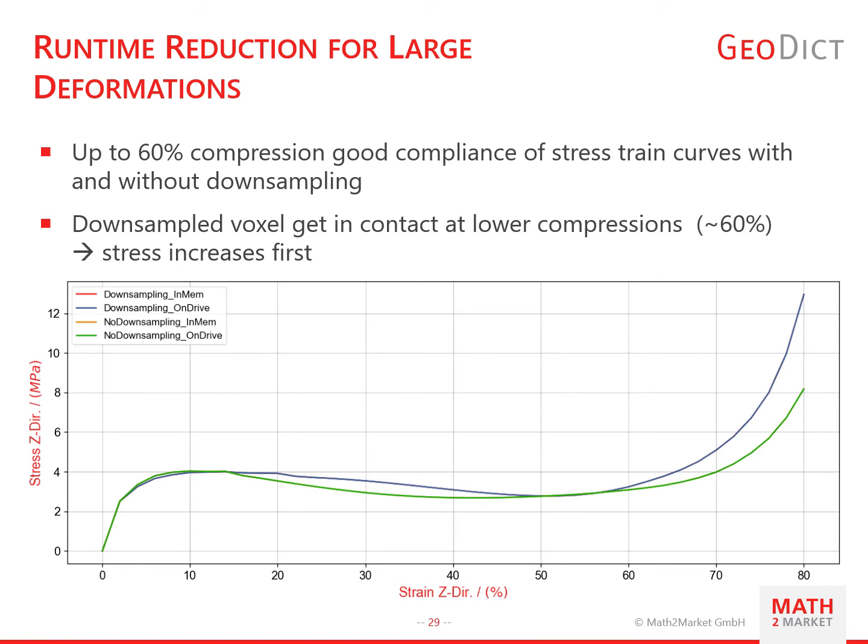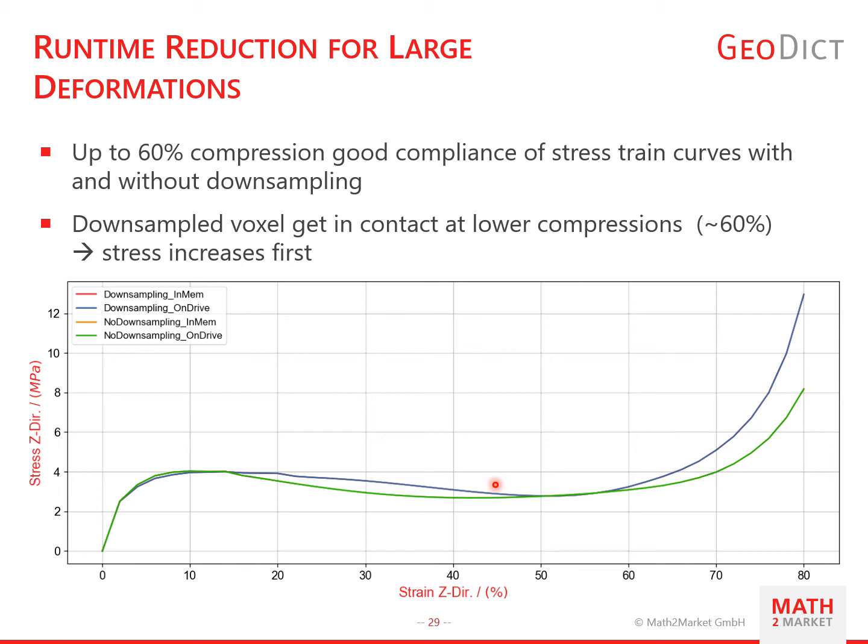When you use a method like downsampling, you will have to look at the stress-strain curves to see if they differ from simulations without downsampling. And you also might want to check that keeping the files in memory does not affect the results. In this diagram, you can see the stress-strain curves of all four combinations. The curves, whose only difference is whether the fields were written on the disk or kept in memory, are identical. So you can see only one of them.